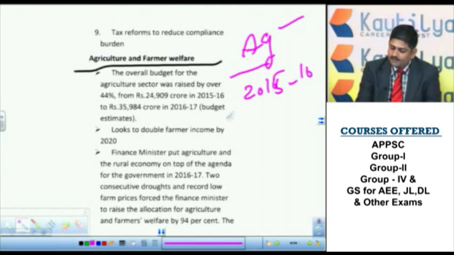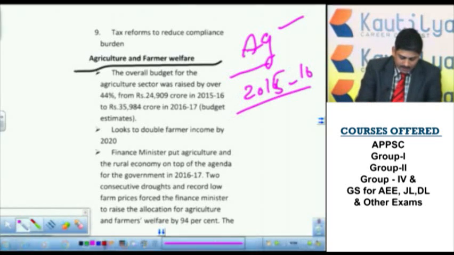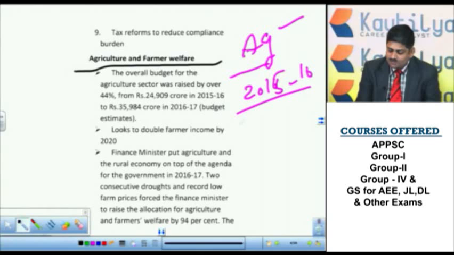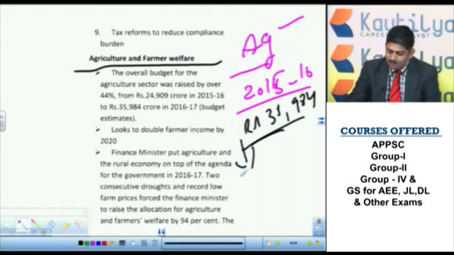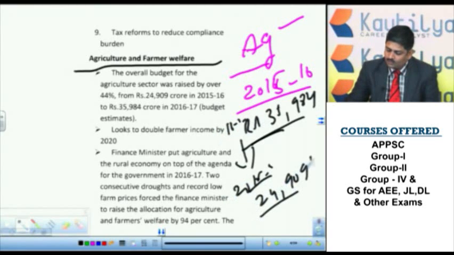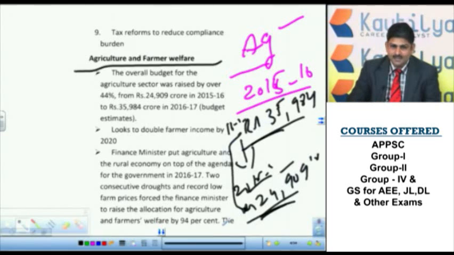If you see the 2015-16 financial year, the amount allocated for agriculture and farmer welfare is 24,909 crore rupees. But in 2016-17 it has increased to 35,984 crore rupees. Here you need not remember all these figures, just see the percentages.